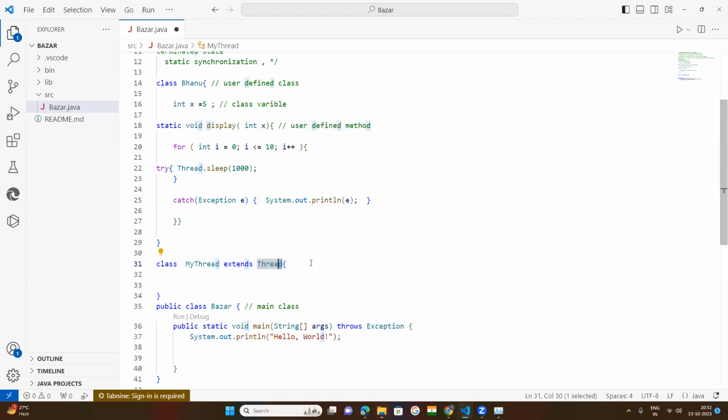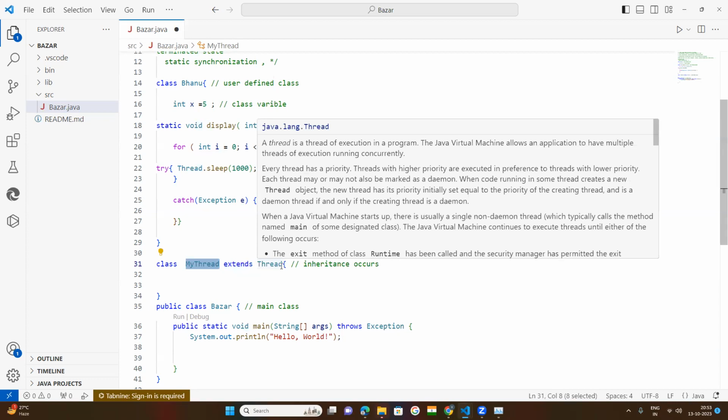Now what happened? Try to understand. Here inheritance occurs. What does it mean? Whenever we use the extends keyword in Java, the child class inherits the attributes.